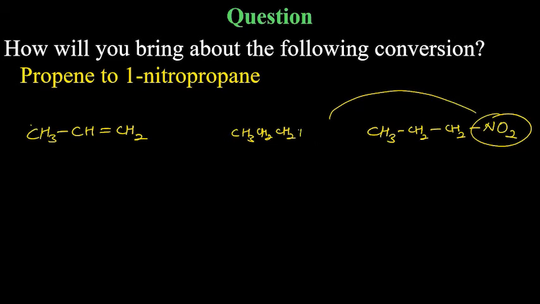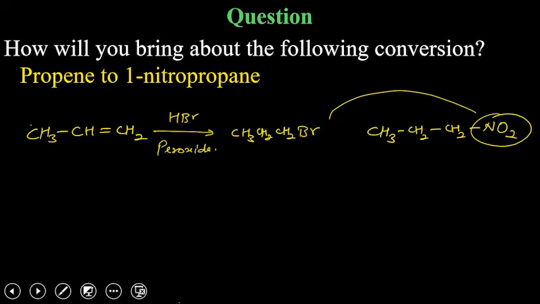Instead of chlorine, if you have Br, this can be done by HBr and peroxide. HBr and peroxide will be anti-Markovnikov. Bromine will get attached to that carbon which has the greater number of hydrogens, meaning it will get attached to this carbon, not the middle one. If peroxide was not there, then it would have connected to this carbon. But we need the halogen on the corner, because the NO2 group is on the corner. So we will use peroxide.